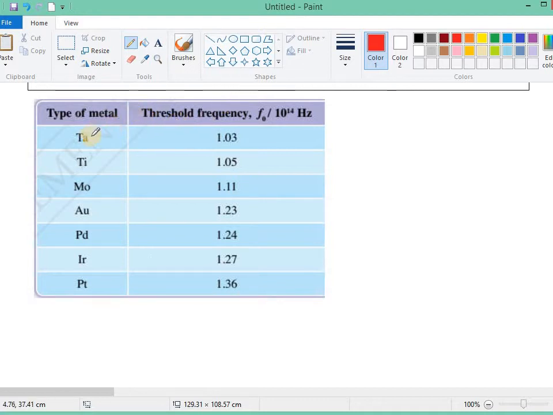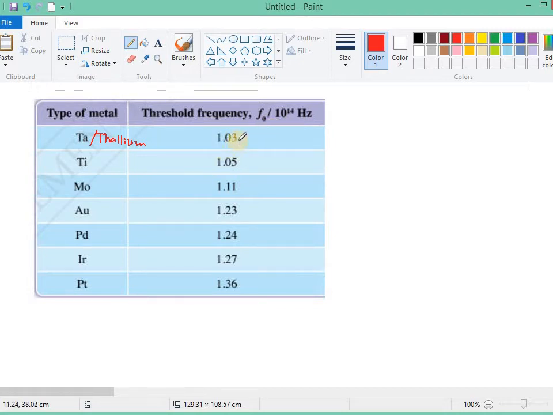For example, this is thallium. The threshold frequency of thallium is 1.03 times 10 power by 14 hertz.